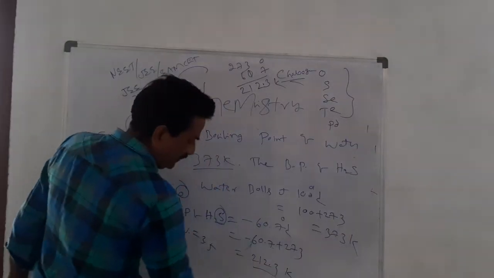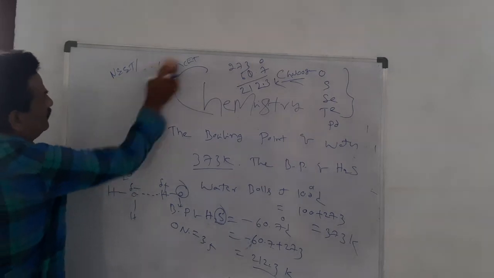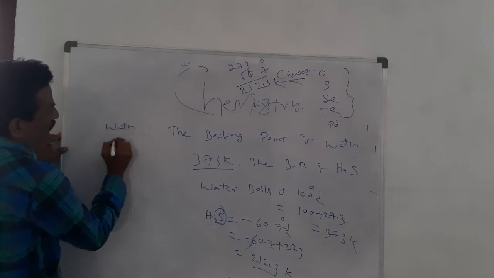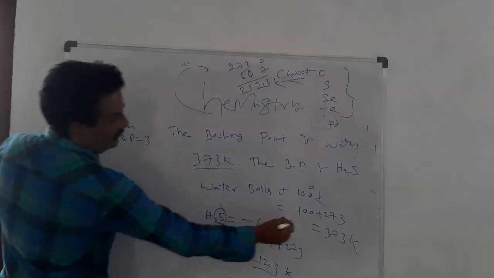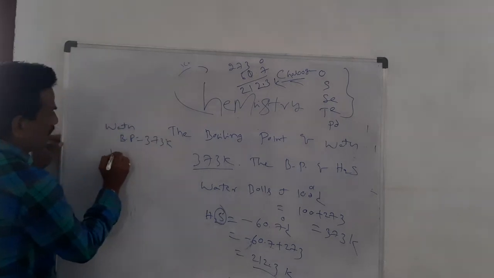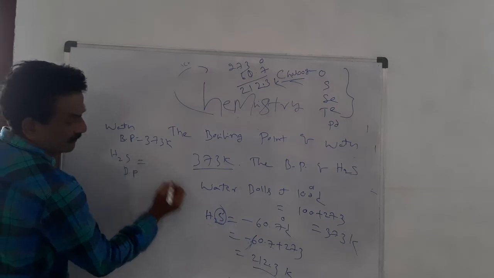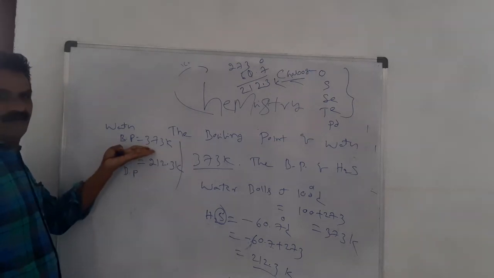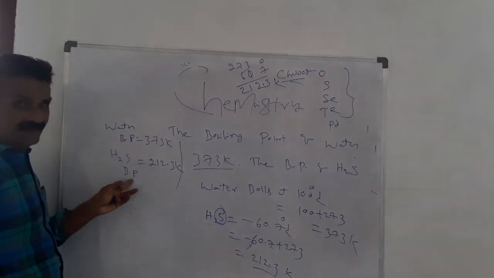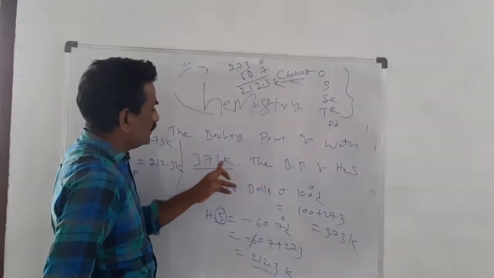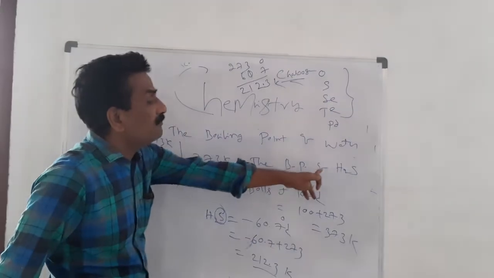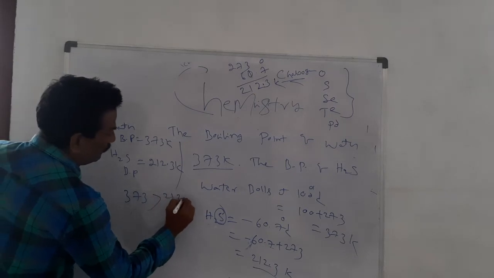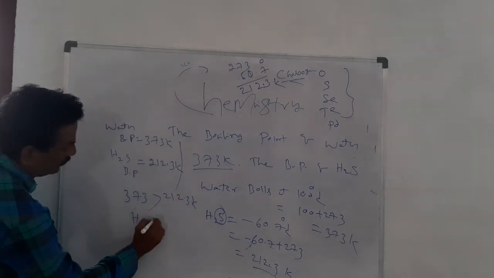Water is 373 K, whereas H2S boiling point is 212.3 K. Water is higher, H2S is lower. So the boiling point of water, 373 K, is greater than that of H2S, 212.3 K. So H2O is greater than H2S.